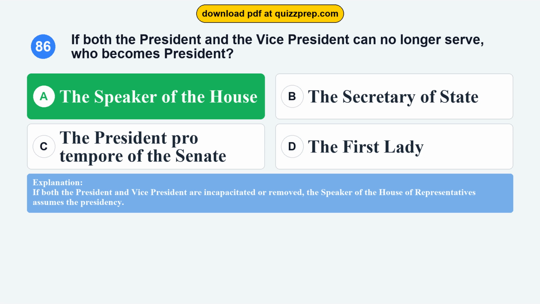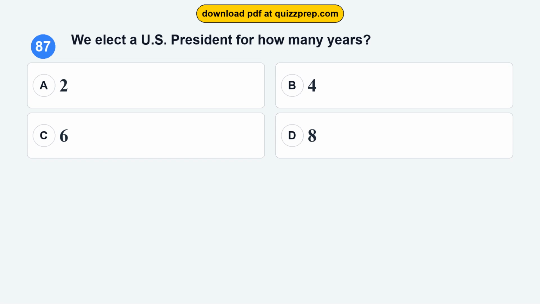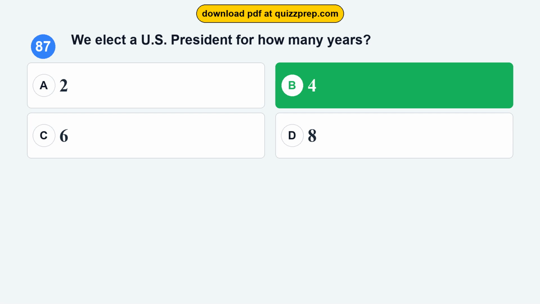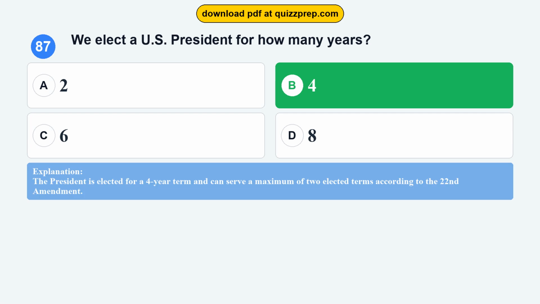Question 87. We elect a U.S. President for how many years? Option A, 2. Option B, 4. Option C, 6. Option D, 8. The correct answer is option B, 4. The President is elected for a 4-year term and can serve a maximum of 2 elected terms according to the 22nd Amendment.